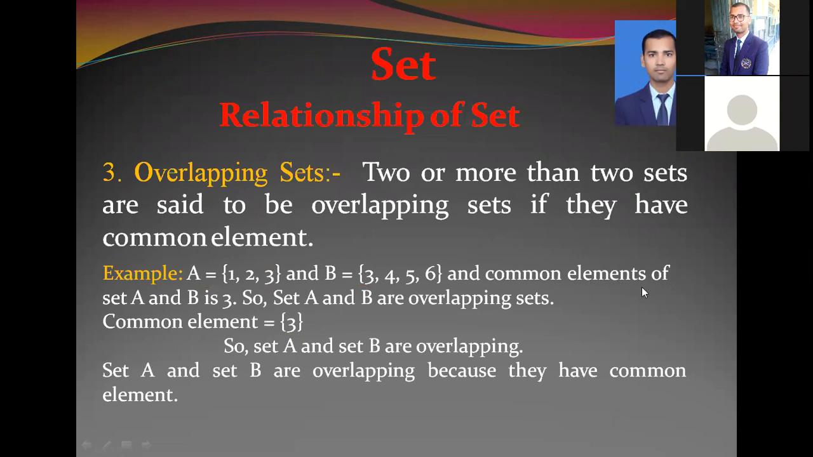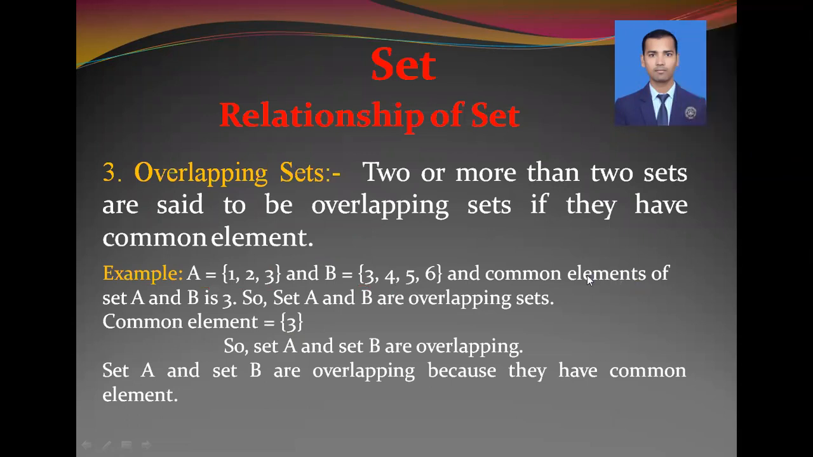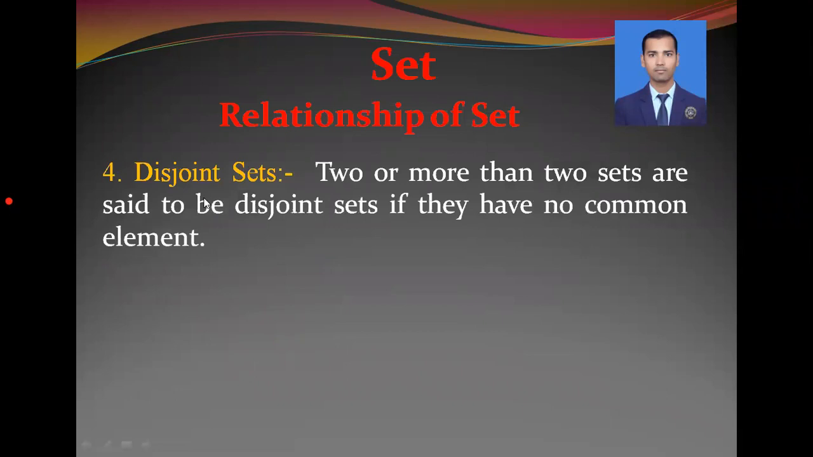In the same way, the fourth one is disjoint set. The fourth one is disjoint set here. 2 or more than 2 sets are said to be disjoint sets if they have no common element. This is just the opposite of overlapping sets. So here, if 2 or more than 2 sets, how many sets are given there, that doesn't matter. But if they do not have a common element, then they are said to be disjoint sets.